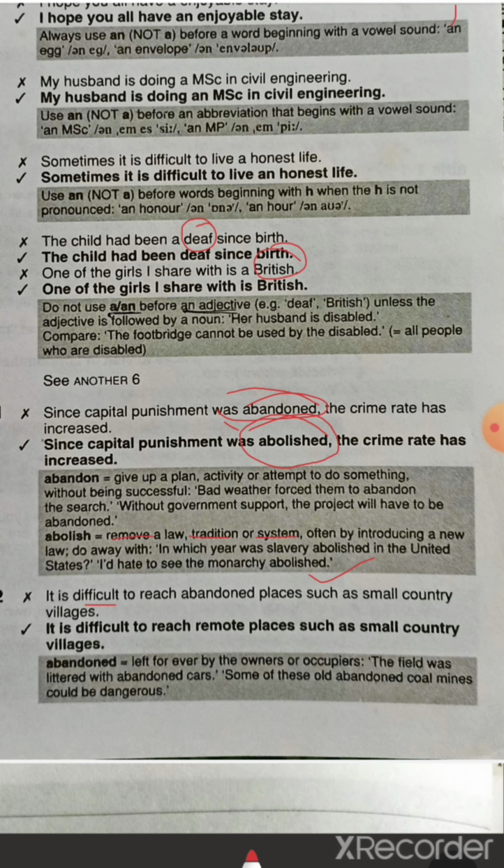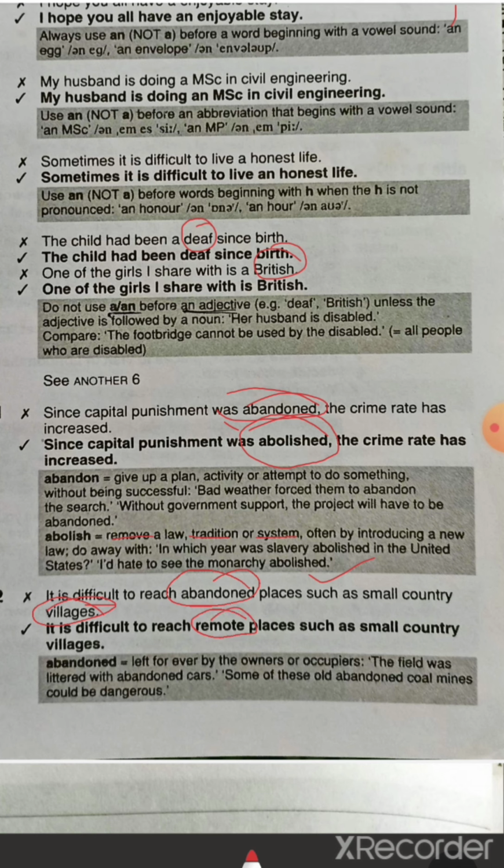In the next, it is difficult to reach abundant places, such as small country villages. While you are talking about abandoned, that means you entirely left that place; it is no longer in use, nobody stays there. But they are talking about a place where some people would be living. That is why it's a village. If they want to go there, it would be very difficult for them. So that place is not yet abandoned, it is far away from some town or some other village. So for far away we use remote, we can't say abandoned.